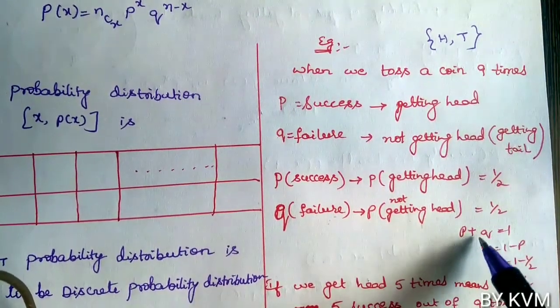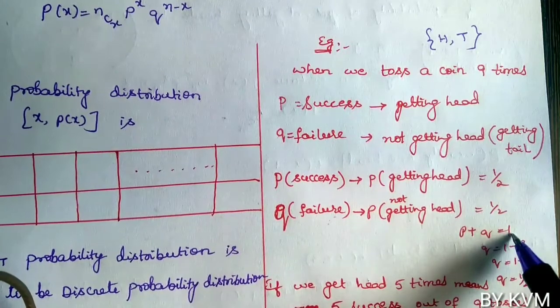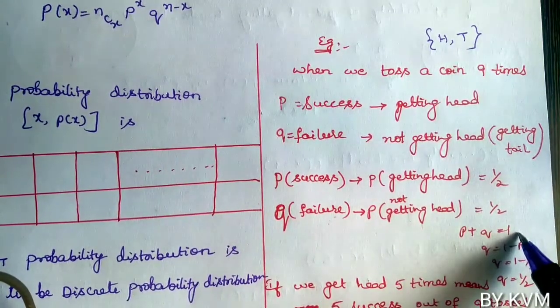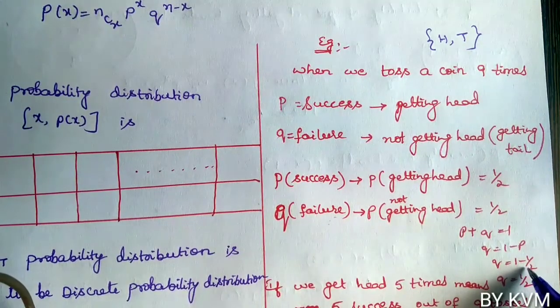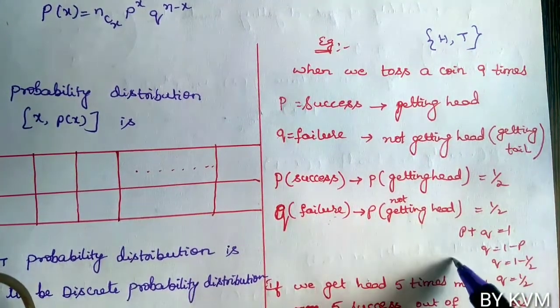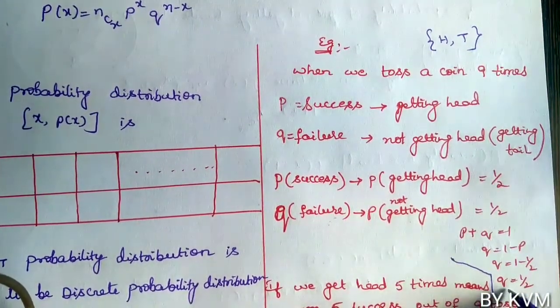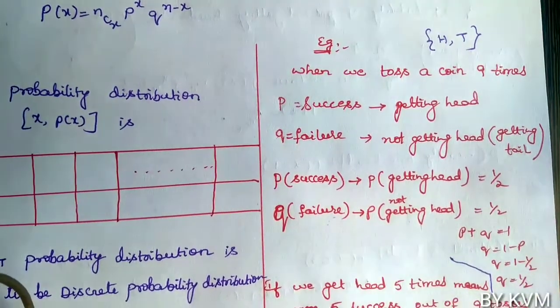So the probability of success plus the probability of failure is equal to 1. So P plus Q equals 1, so Q equals 1 minus P. So Q equals 1 minus 1 by 2, which is 1 by 2.